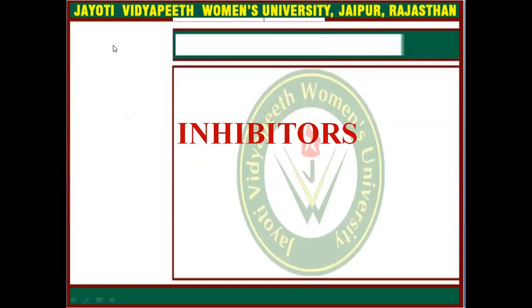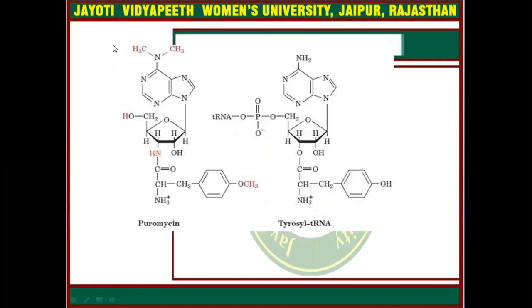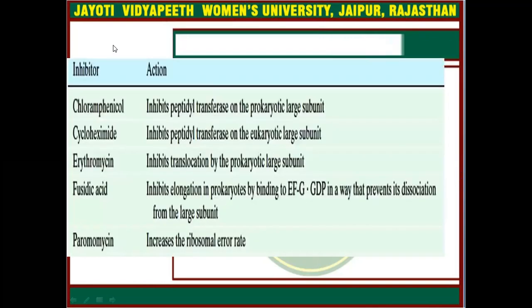If we talk about the inhibitors, there are various inhibitors which can inhibit the translation process, like tetracycline, streptomycin, chloramphenicol, puromycin and tyrosyl tRNA. And these are the actions of inhibitors.